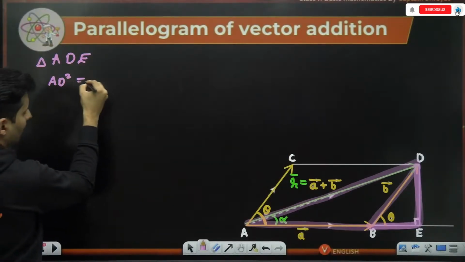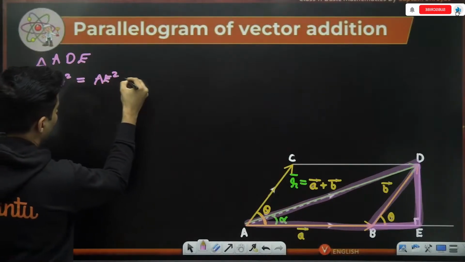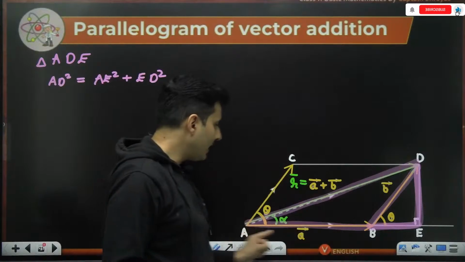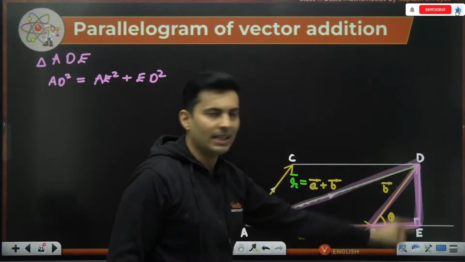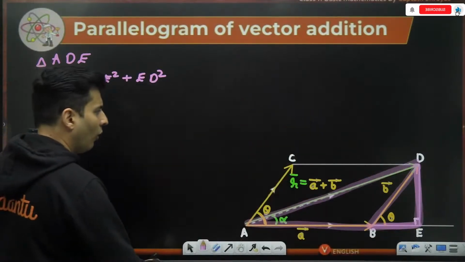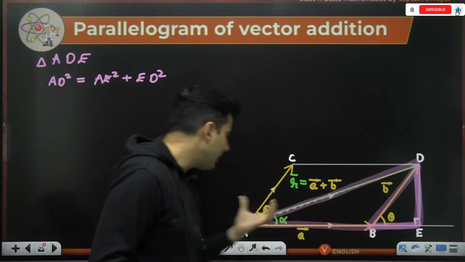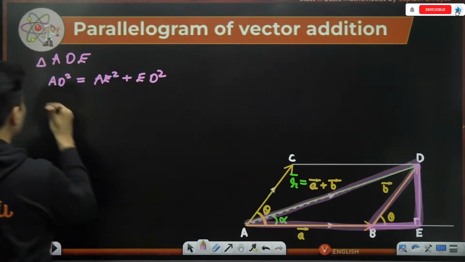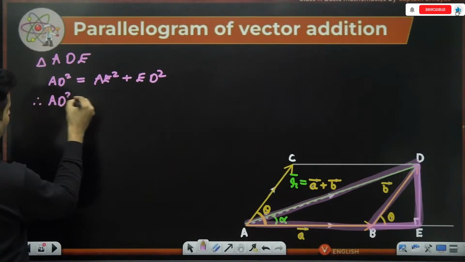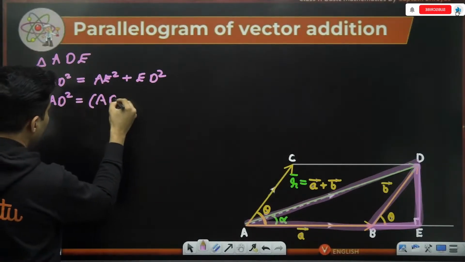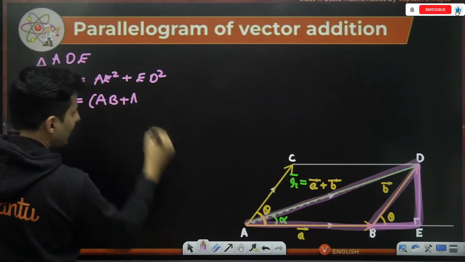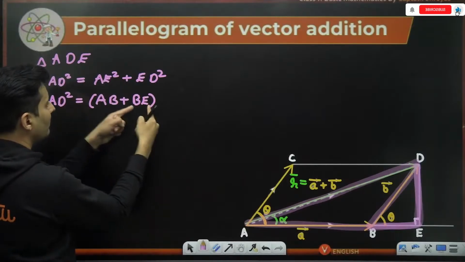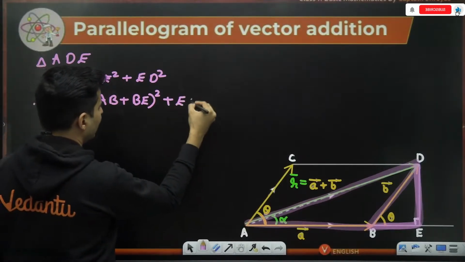So AD square will be AE square plus ED square. AD square will be AE square, which is the base, plus ED square. Now, what is AE? AE is nothing but AB length plus BE length. So therefore, AD square will be (AB plus BE) square plus ED square. I just split AE into AB plus BE.